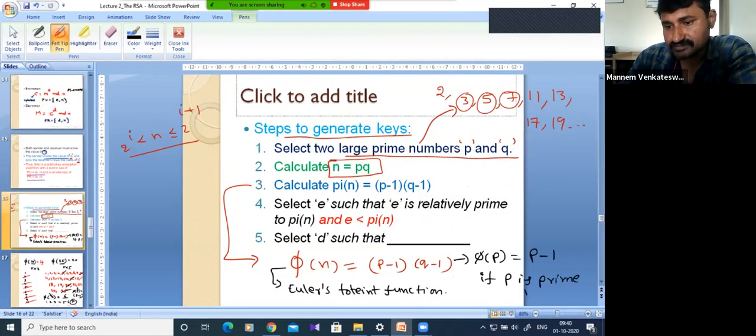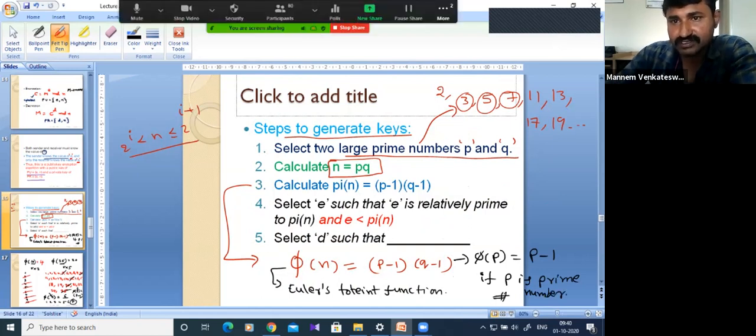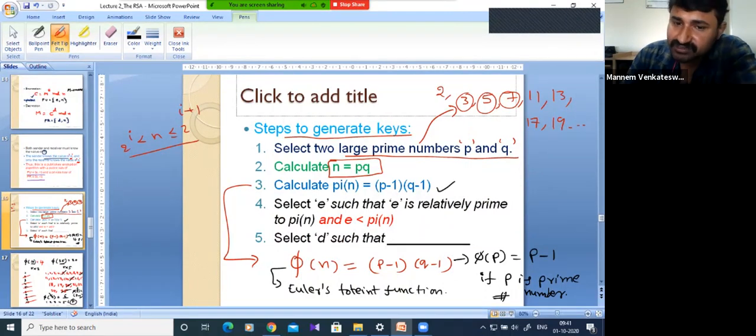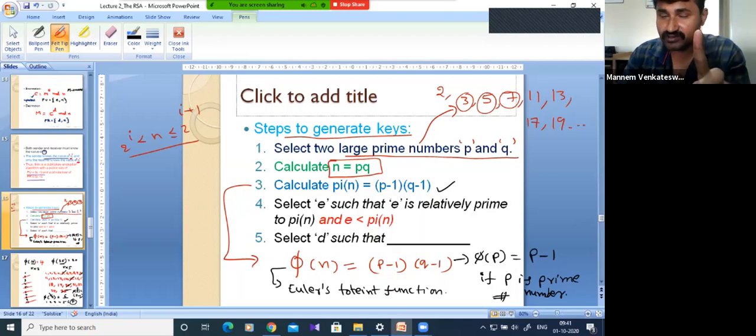Okay. These are the conditions that must be satisfied when the encryption is happening. First, large prime numbers, then multiplication of those, then we have to find the totient function. This function will be used to determine the private key and public key.